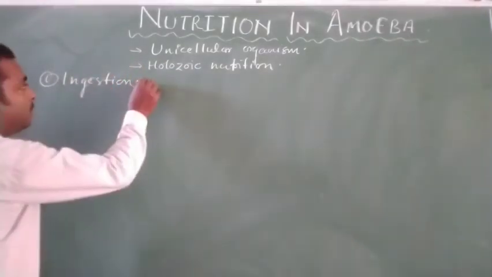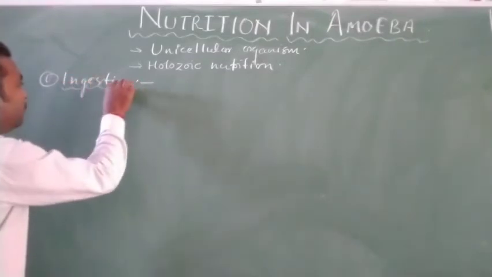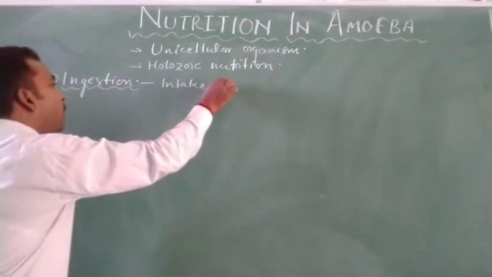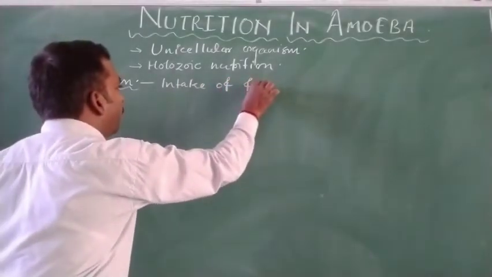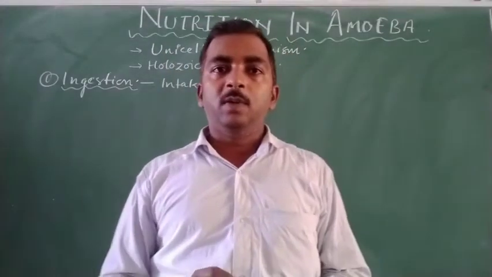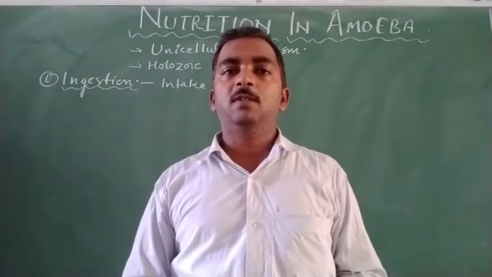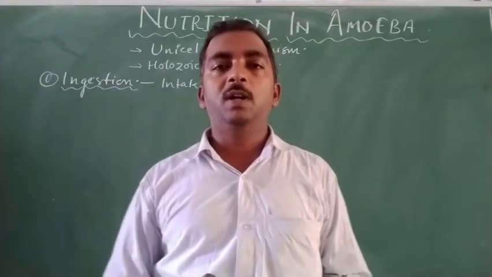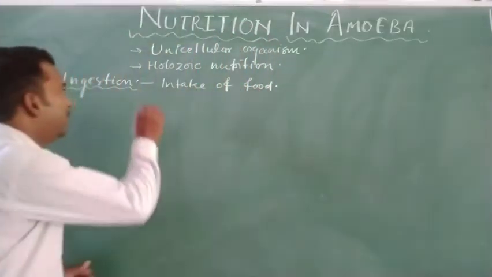Ingestion is the process of intake of food. Intake of food in amoeba takes place through a special structure made by the cell membrane of the amoeba, which is known as pseudopodia.